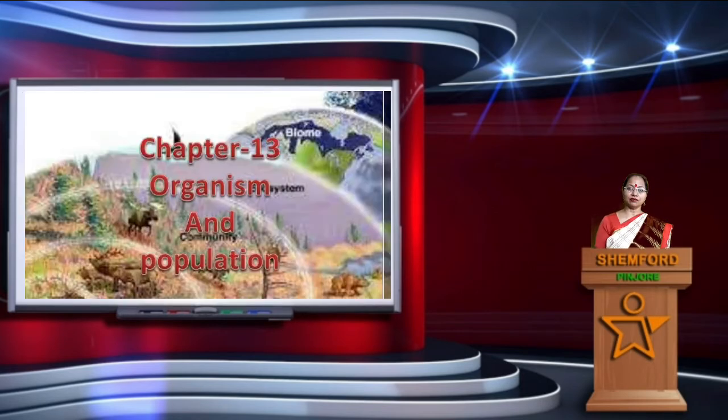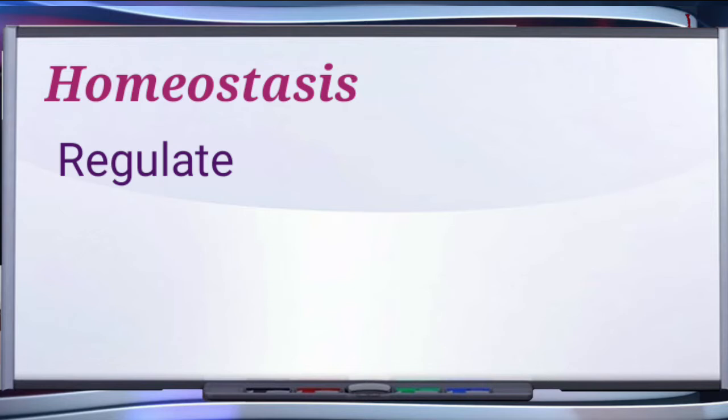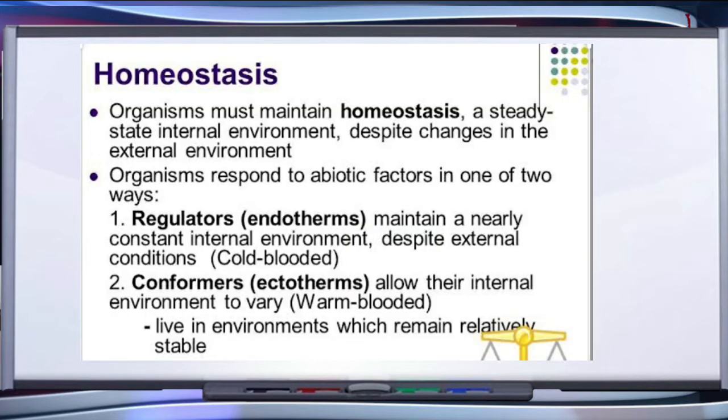As we have already started chapter 13, Organism and Population, in continuation of this chapter, today we are going to learn about responses to abiotic factors. Responses to abiotic factors determine how organisms can cope or manage with stressful conditions of the habitat. These we are going to learn under the headings of homeostasis, regulate, conform, migrate, and suspend.